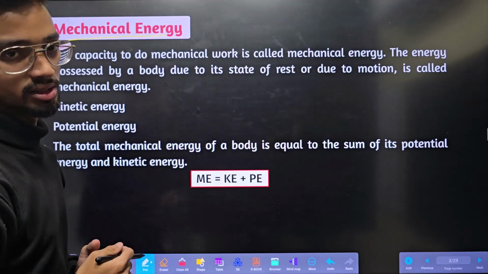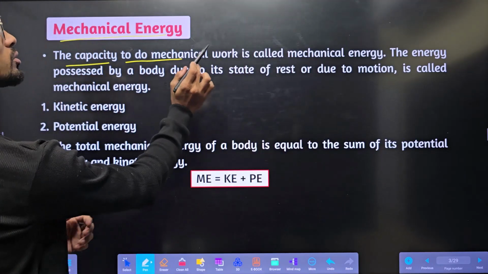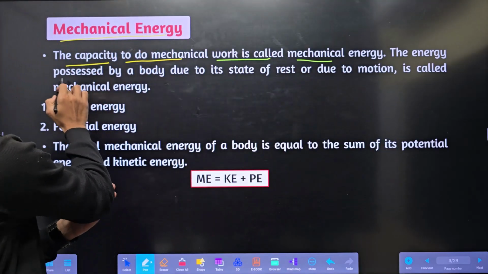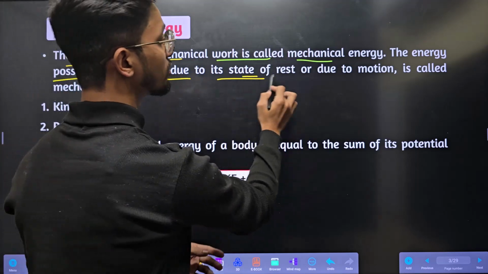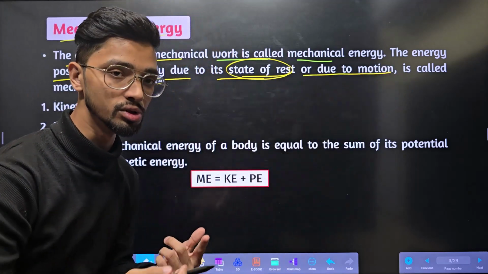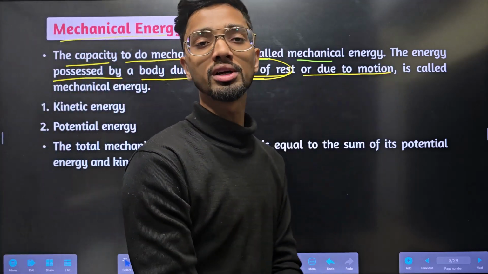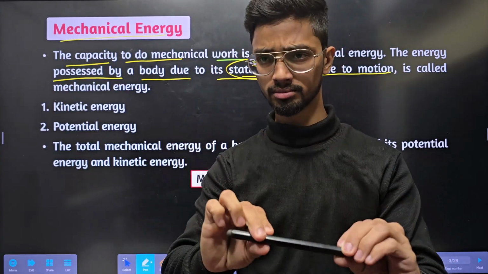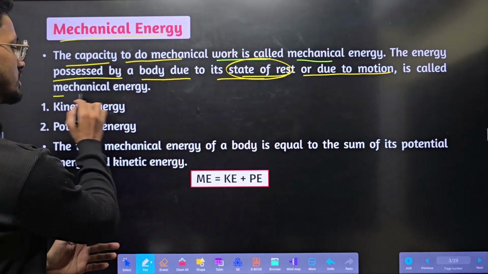First thing is mechanical energy. What is mechanical energy? The capacity to do mechanical work is called mechanical energy. See here, the energy possessed by a body due to its state of rest or due to its motion. Any energy a body contains due to state of rest or motion will be known as its mechanical energy.